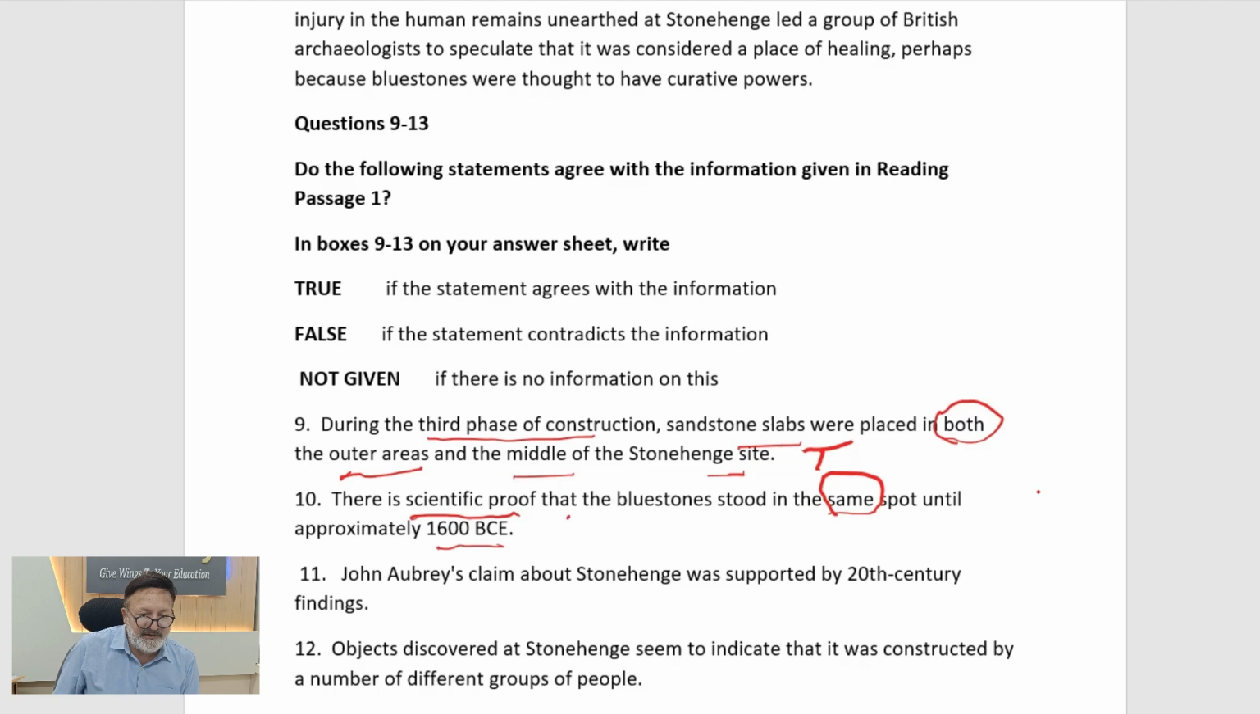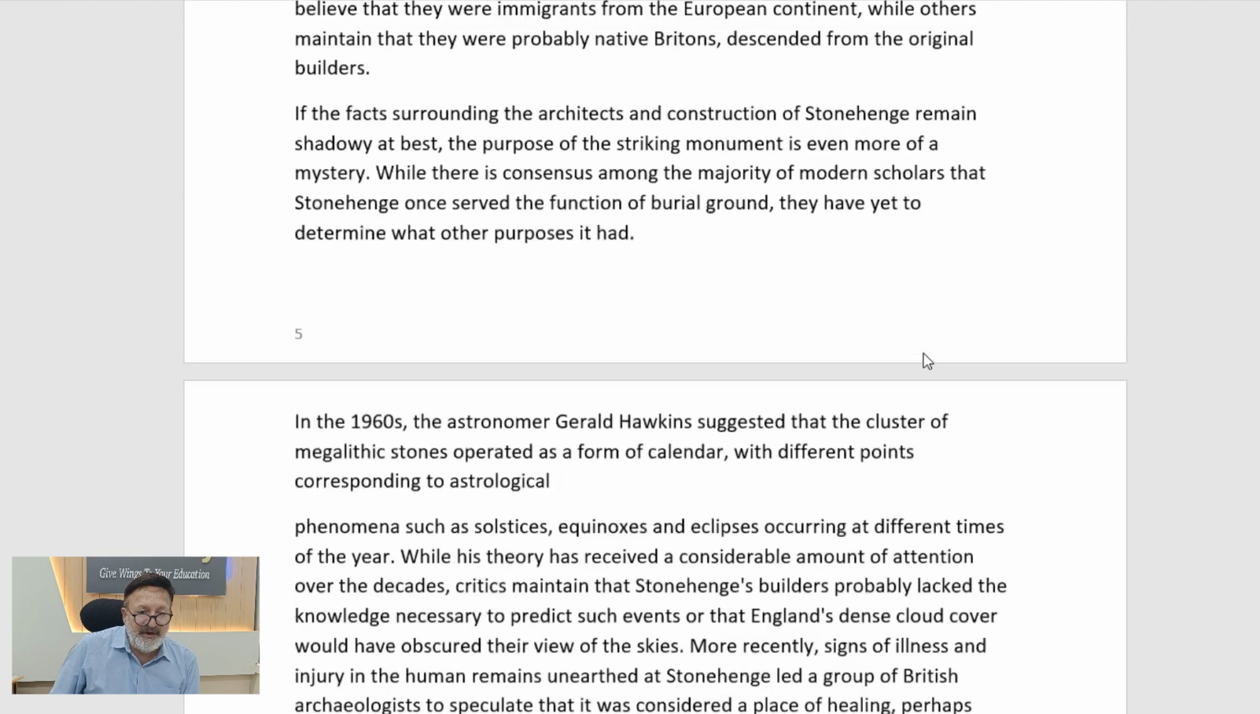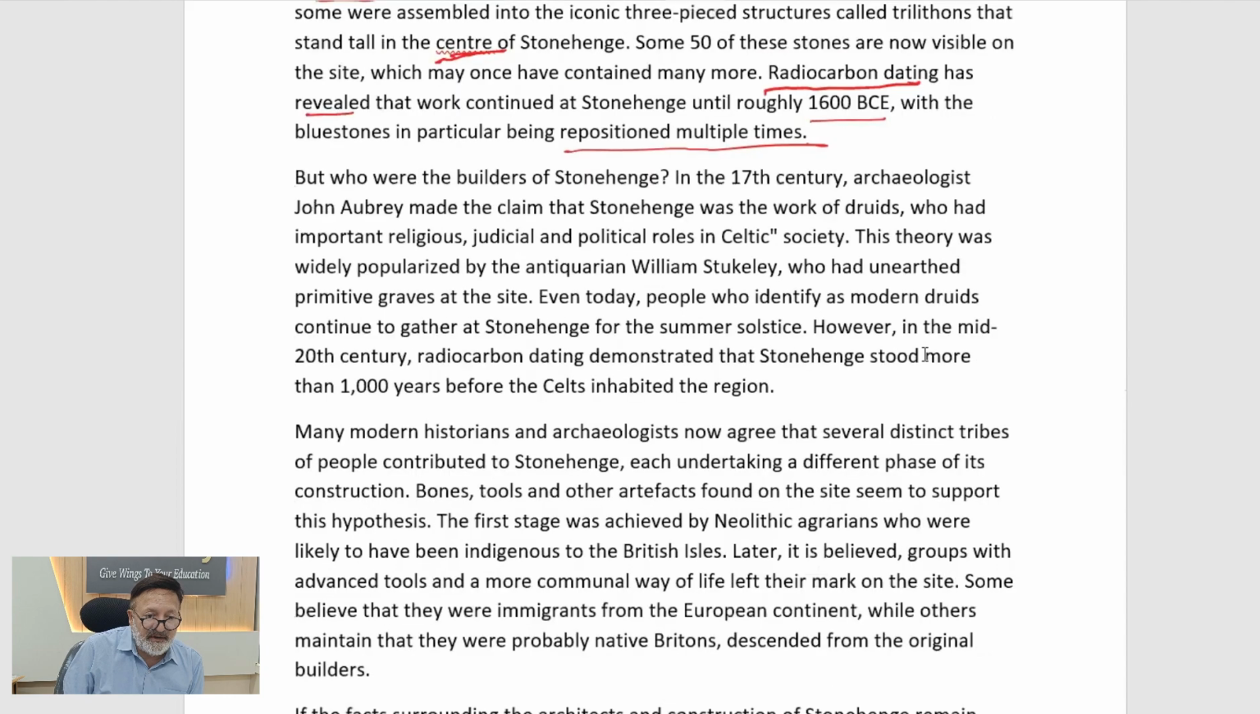Now let's go to the next one. John Aubrey's claim. So John Aubrey's claim about Stonehenge was supported. Now this is important. Was supported by 20th century findings. Whatever John Aubrey said, it was supported by 20th century findings. So we have keyword John Aubrey and we have 20th century findings. So let's go to the passage, and here we have John Aubrey. So let's see where this is.